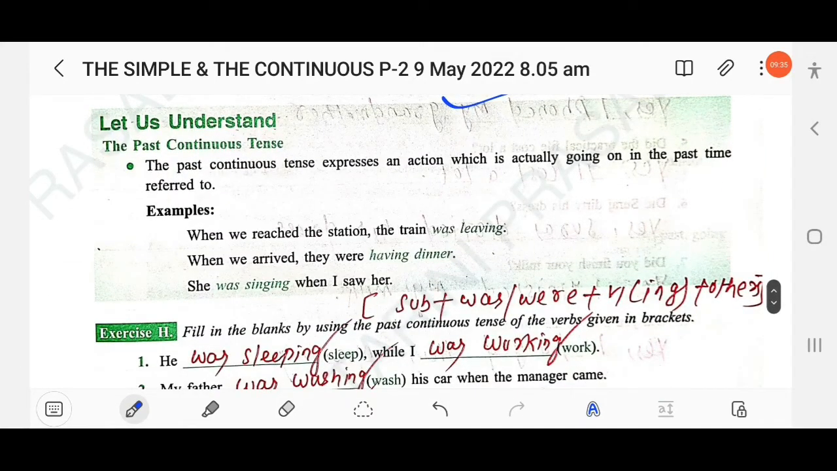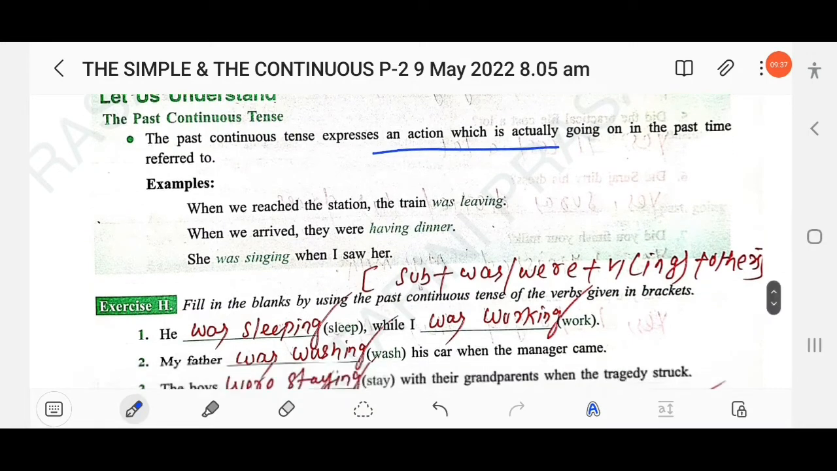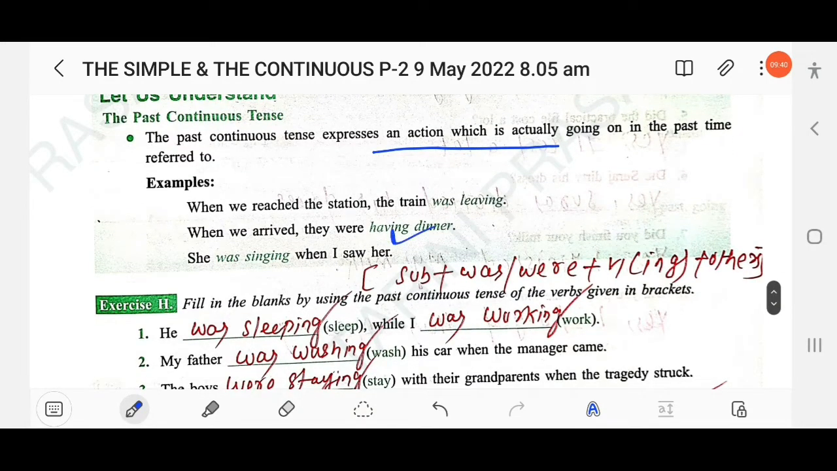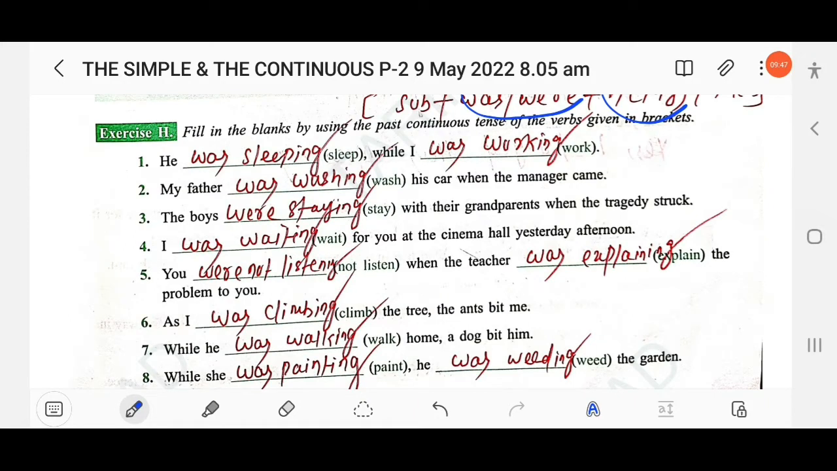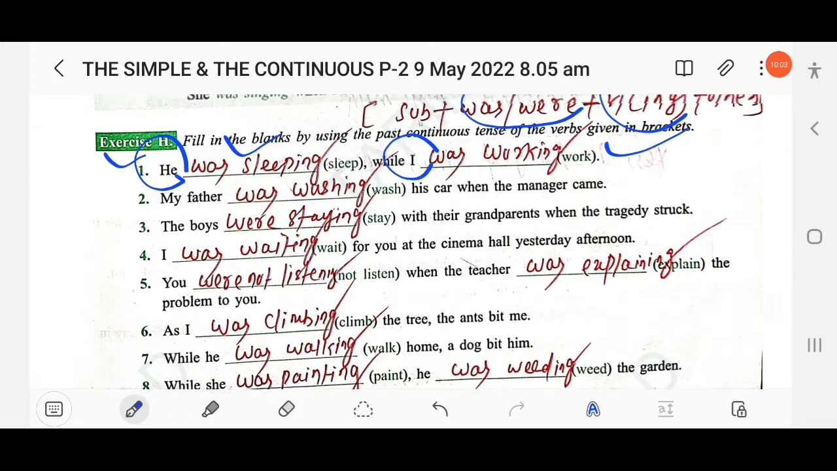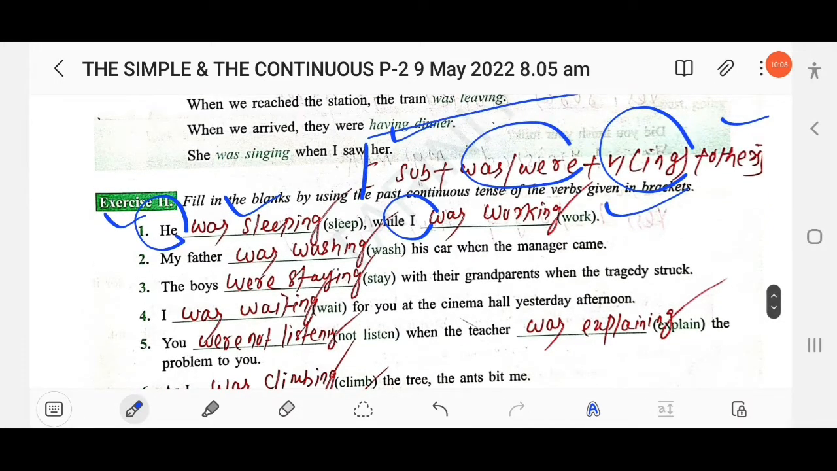The next here, past continuous tense. Okay, so past continuous, this is the positive structure: subject plus was or were plus v1-ing plus others. So here, fill in the blanks by using the past continuous tense of the verbs given in brackets. So here, he dash sleep. As you know, he is third person singular, so you have to use was. He was sleeping while I was working. I is first person singular, so you have to use was, not were. Just follow this structure: subject plus was or were plus v1-ing plus other. v1 means the first form of the verb.